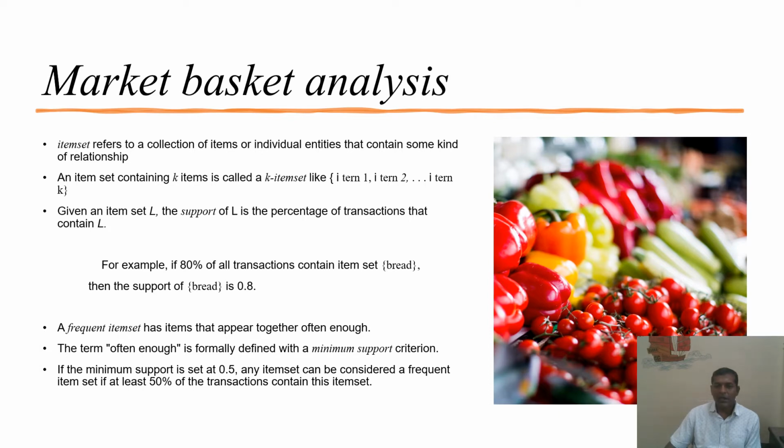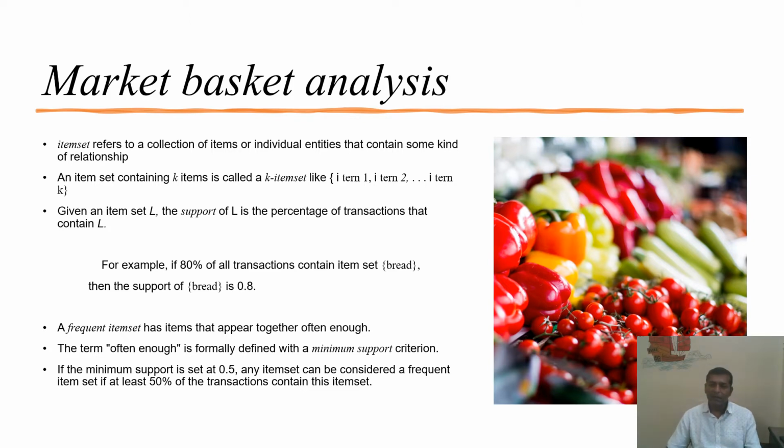Then the item sets which are frequently purchased have a frequency of more than 50%. So 0.5 is a minimum support, we have set a standard. We'll say that an item set which is purchased more than the standard, more than 0.5, meaning more than 50%, can be considered as a frequent item set.